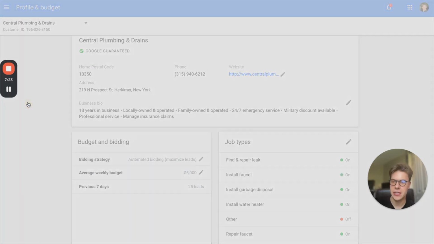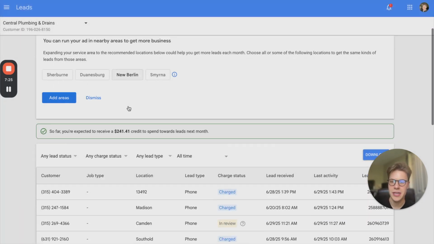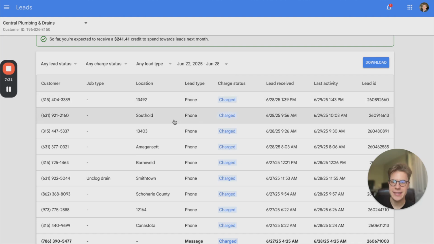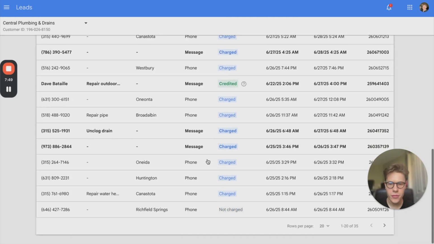We can actually see all the leads generated, kind of like a little mini CRM or lead portal, right? So we can see in the last week or last 7 days, how many leads did we get, who are the leads, what job type are they, where are they based, charge status, because remember, this is pay per lead. But if you do get a lead that's irrelevant, spam, telemarketer, or something like that, Google will sometimes detect that and they'll refund you, or you can request a refund, assuming it's irrelevant, right? So you can see all that.